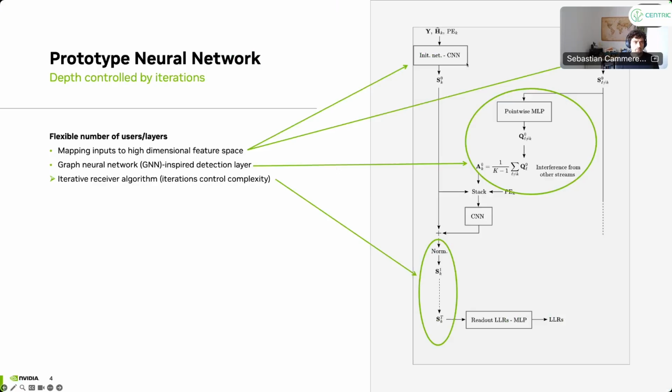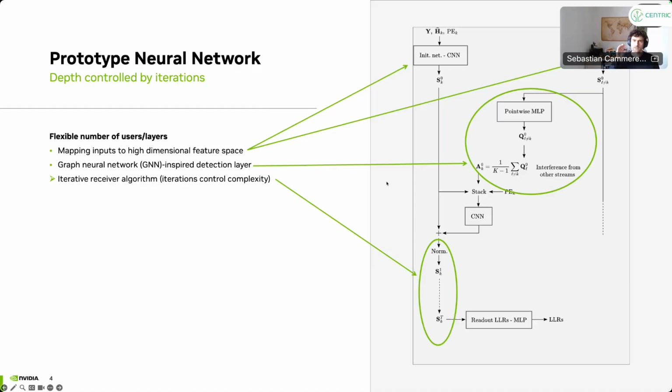So first of all, you need to support essentially a flexible number of users. So in multi-user MIMO, you can schedule more or less users. This is really a dynamic setup and it's changing all the time. So what we have is actually an architecture where we can add more or less users and then change without retraining the architecture of the network. We call it a graph neural network inspired architecture, where we define essentially how many users we have.